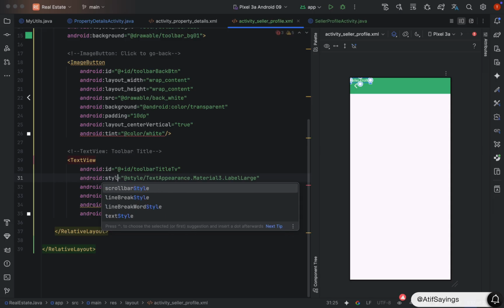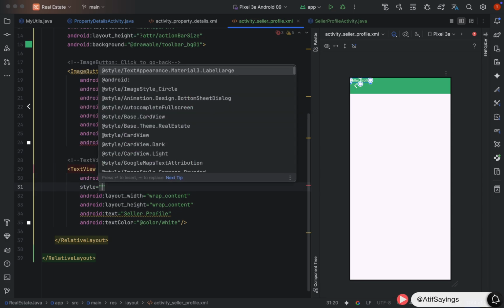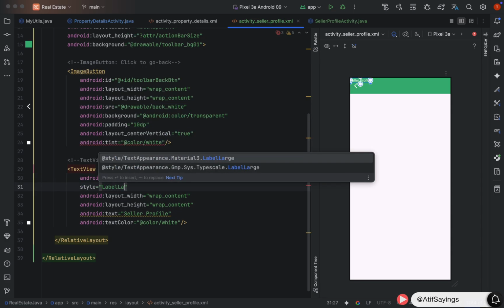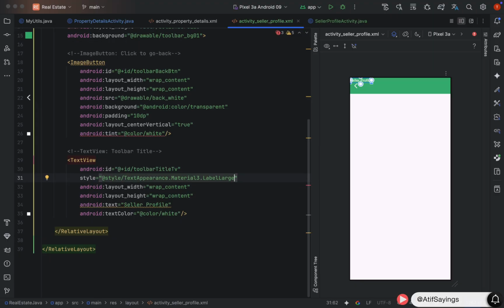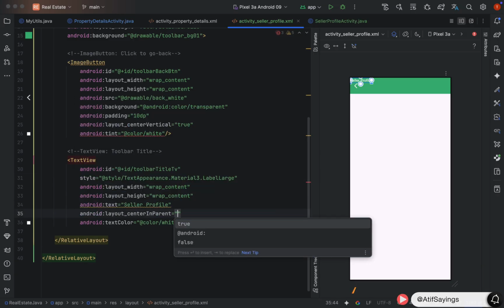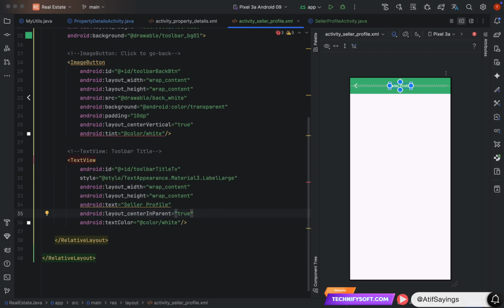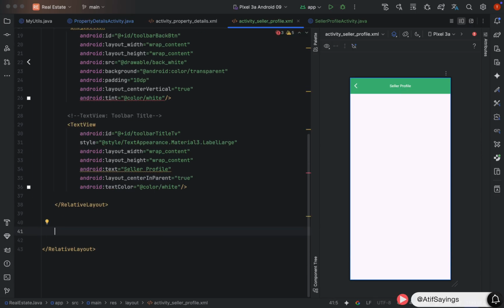Before proceeding further, fix the issue that we have used the wrong property to set the style for the text view. The property is available with the name style and the style will be label large. Now we need to place that text view in center of this relative layout using the property layout center in parent with value of true. That's it for the toolbar.